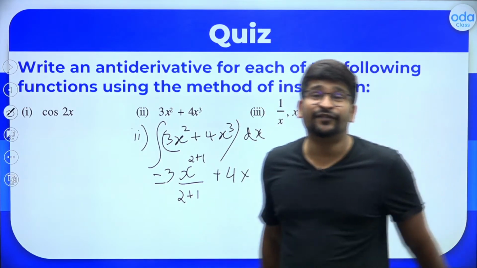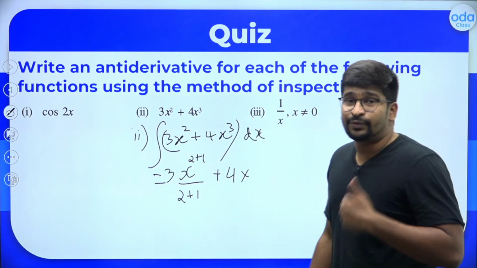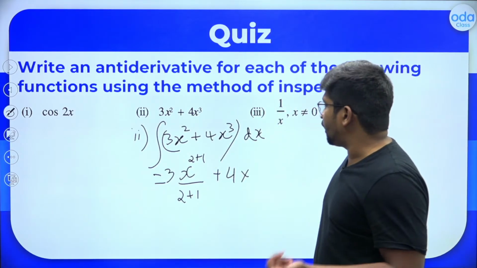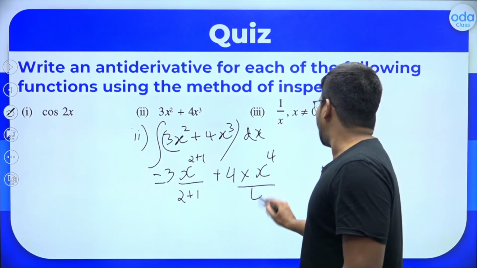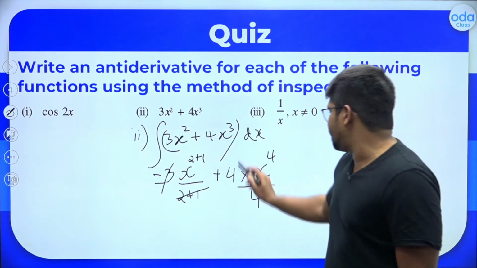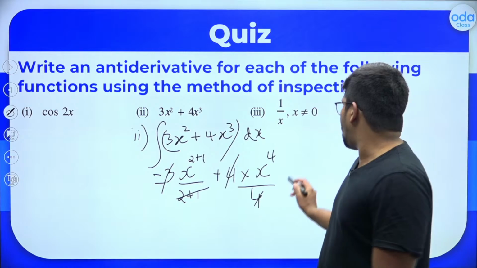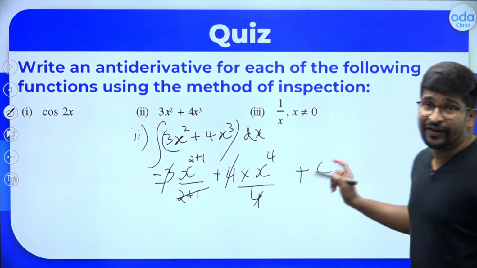Again, you have to apply the formula for x raised to n. The integral of x raised to n is x raised to n plus 1 divided by n plus 1. So the integral of x cube is x raised to 3 plus 1, which is x raised to 4 divided by 4. So 3 and 2 plus 1 is again 3, cancelled. 4 and 4 cancelled. So what are we left with? Don't forget to put the constant of integration. Very, very important thing.